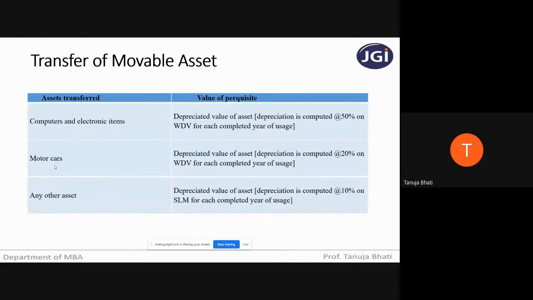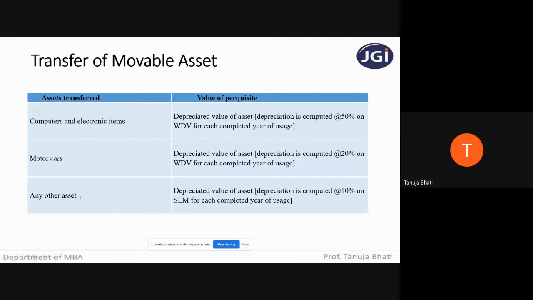Padmaja's doubt was about use of a motor car. Here there is a transfer of a motor car. So the depreciated value of that motor car, the depreciation is charged at 20% on WDV for each completed year of usage. In the case of motor cars, you have to take depreciation at 20%.